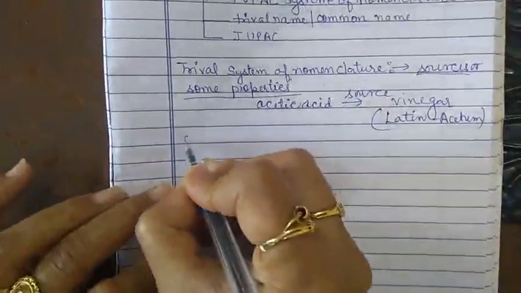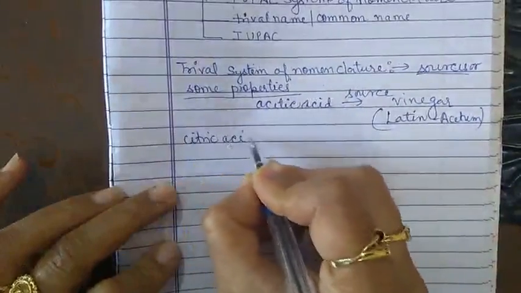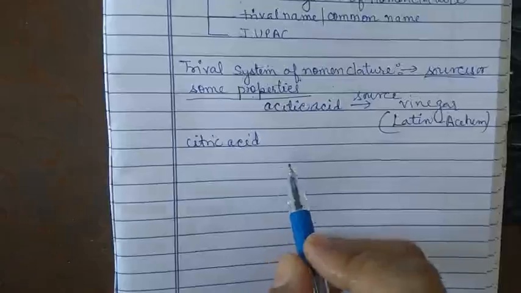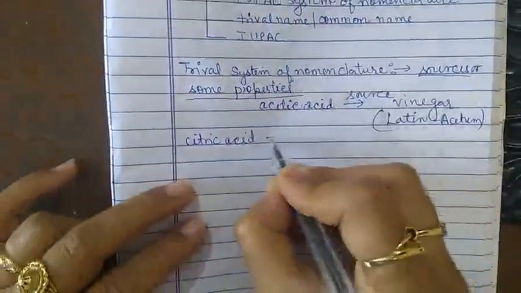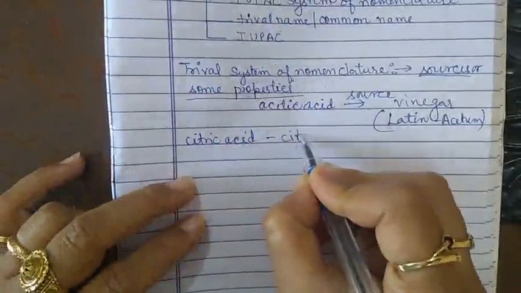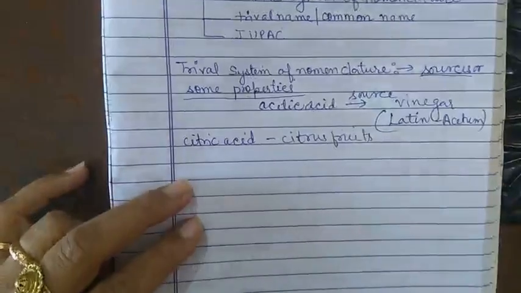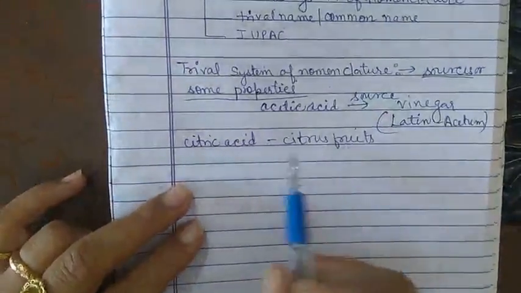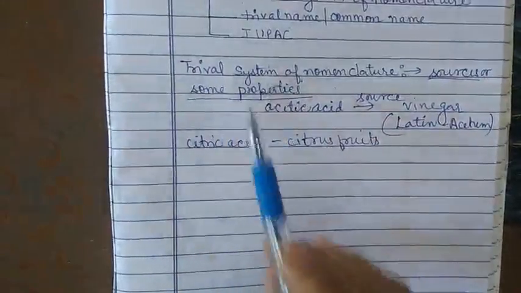Now the next example is citric acid. We are all familiar with citric acid, and citric acid got its name from the citrus fruits. Actually, the source is the citrus fruit. So it is termed citric acid, and it is a trivial or common name.